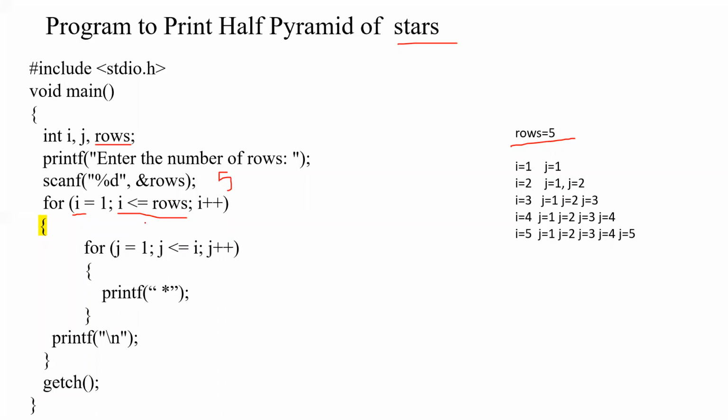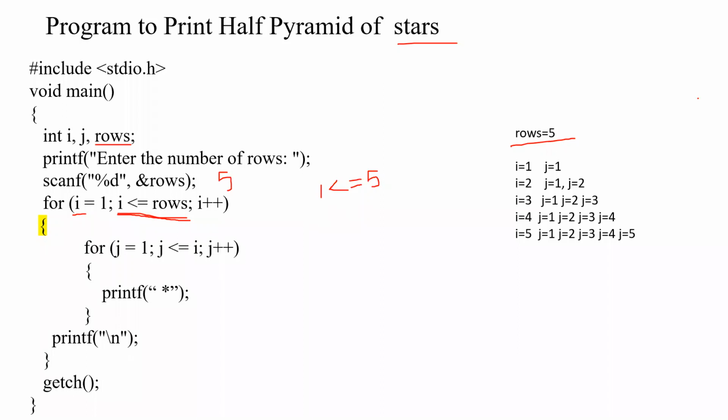Karthik, it is wrong. For the first iteration, i equal to 1, and rows equal to 5. So substitute this in the testing expression. i equal to 1 means 1 is checked: 1 less than or equal to rows, which is 5. Even if you write i, no problem.